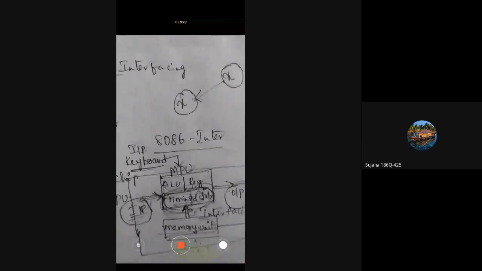So the keyboard is an input device, which is a hardware part. Here the output is taken on the monitor.